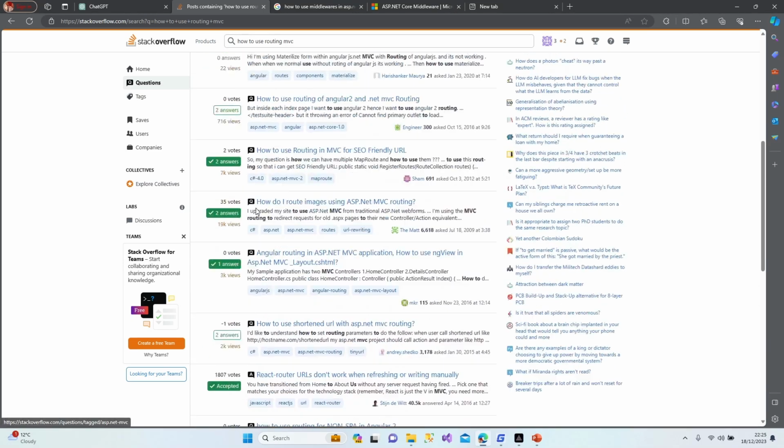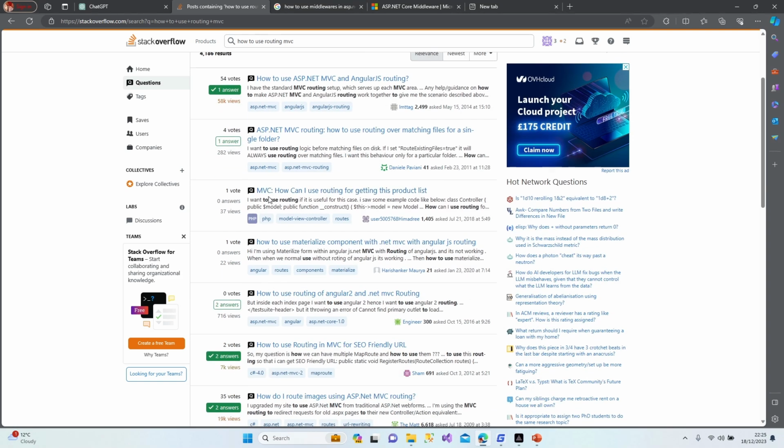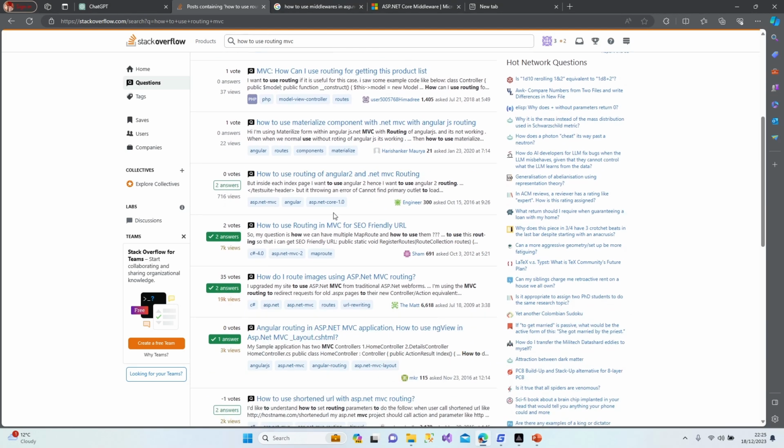You will be able to see all of them. Let's see: how to use ASP.NET MVC and AngularJS routing. ASP.NET MVC routing, how to use routing over matching files. Not what I wanted. How can I use routing for getting this product list? How to use routing MVC for the friendly URL. Route images.